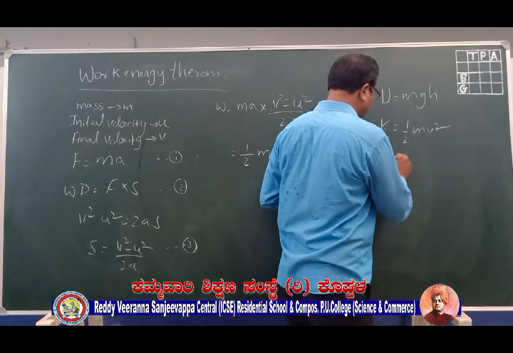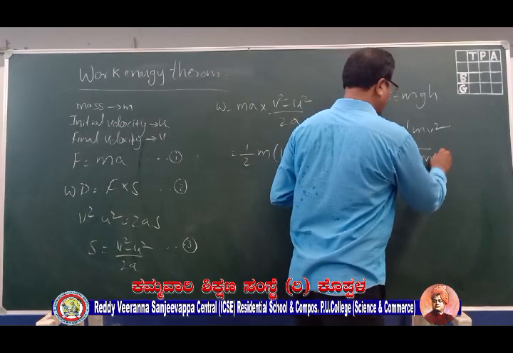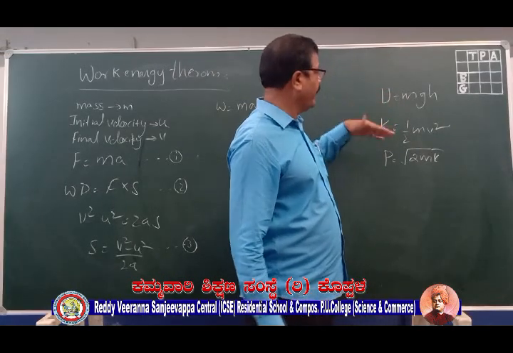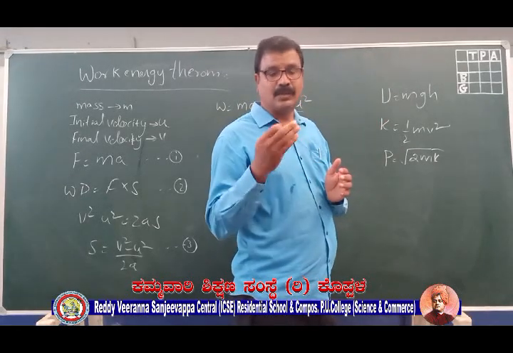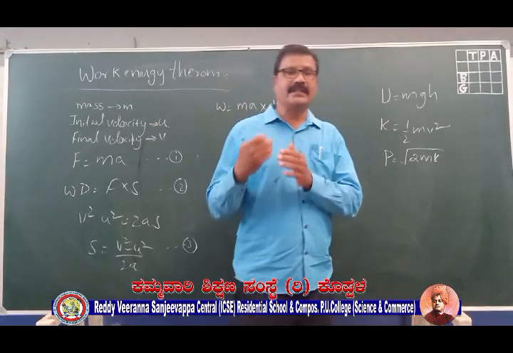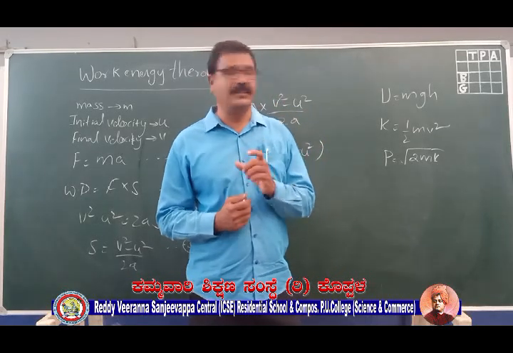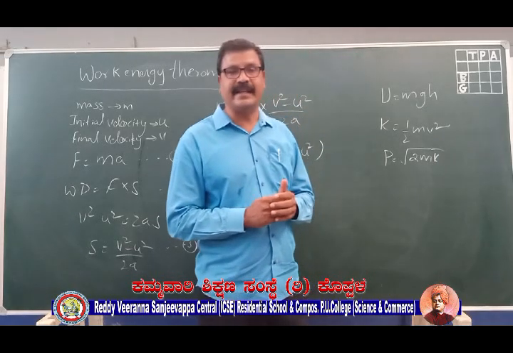Kinetic energy and momentum we got as P is equal to root 2mK. So in this way we derived the relations for the mechanical forms of energy. While discussing the different forms of energy, first I took the topic of mechanical energy, which we broadly classified into potential energy and kinetic energy.